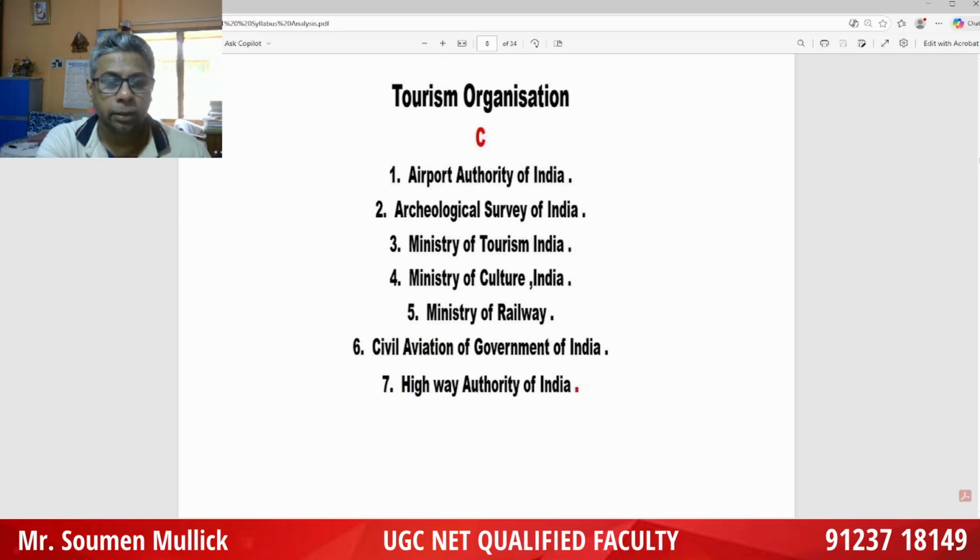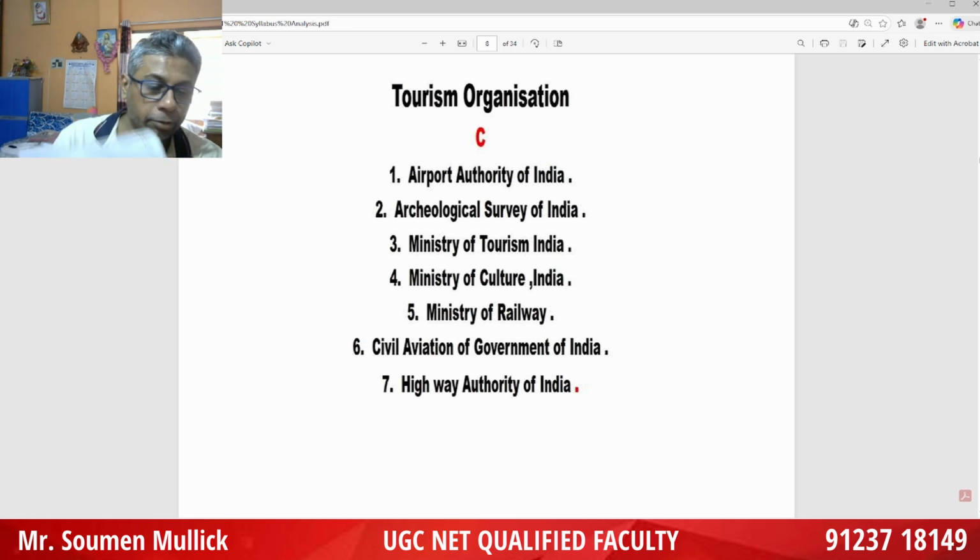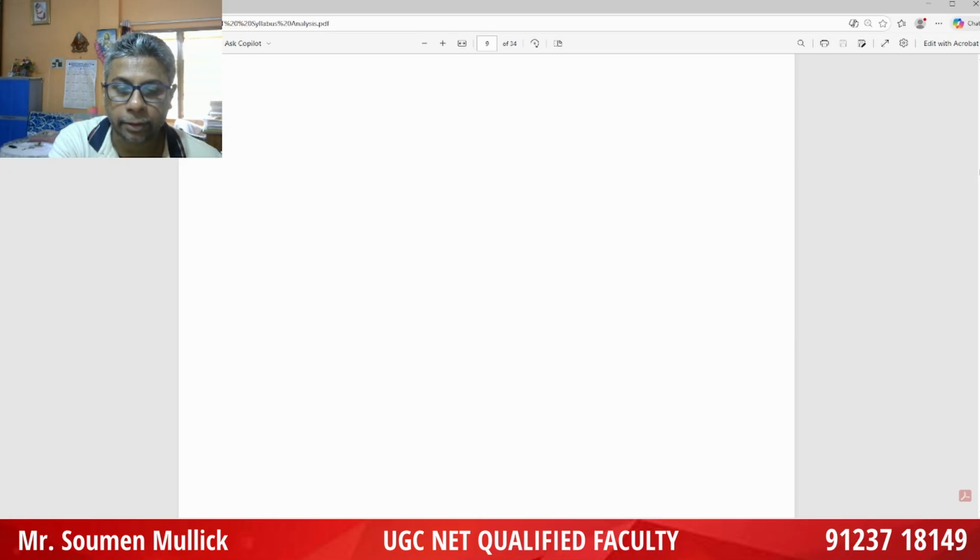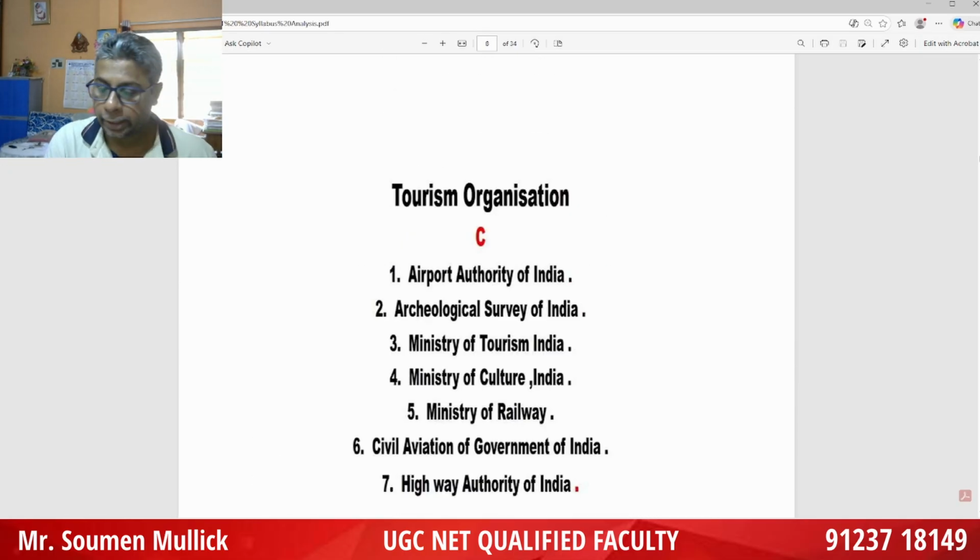And apart from that, I have told you about the Airports Authority of India; you have to read about the Archaeological Survey of India, the Ministry of Tourism, Government of India, and what strategies they have taken. The Ministry of Railways, Civil Aviation, Government of India, and the Highway Authority of India. These are the important areas you should take up.